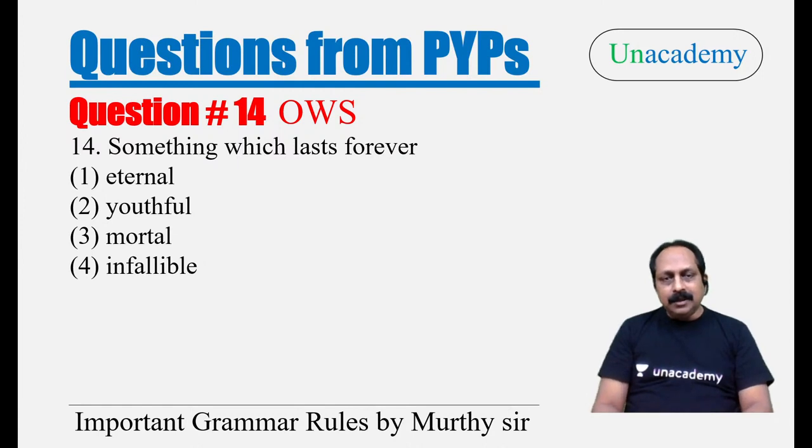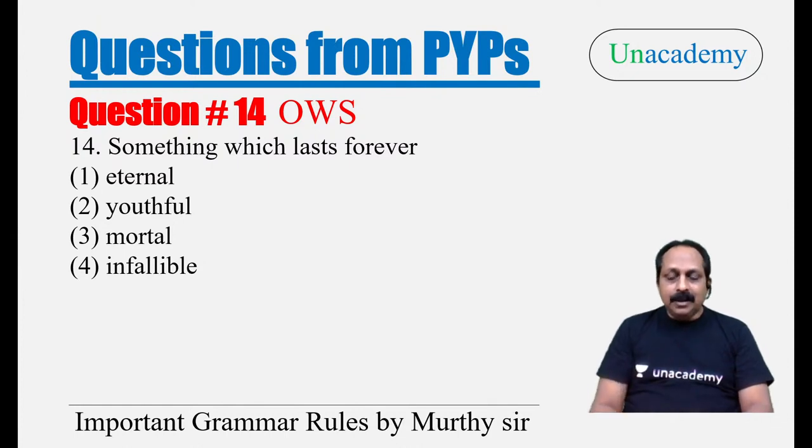It is not eternal. Youthful, you can make out. Mortal, likely to die. Immortal, no death. Infallible, the last word is very important. Please listen very carefully. What is the meaning of the word infallible? Not perfect. Fallible means has mistakes.